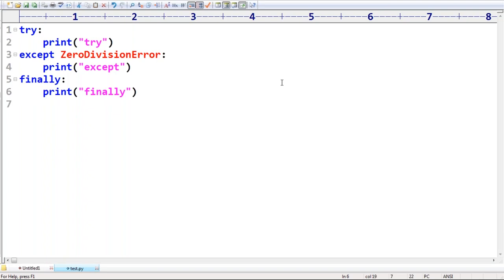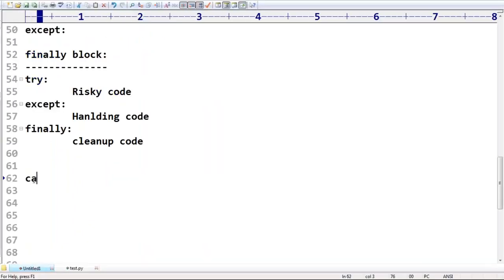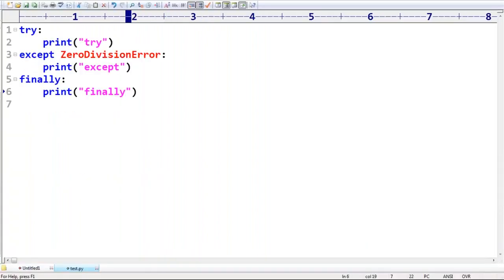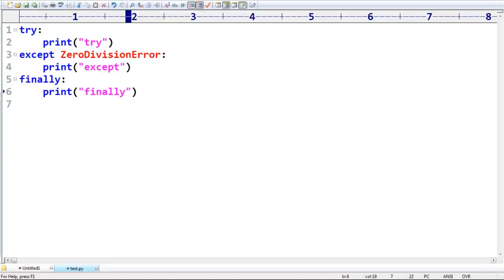Case 1: if no exception, the finally block is going to be executed. Have a look, this is the code we have. Observe try, finally. Perfectly it's going to work if there is no exception.